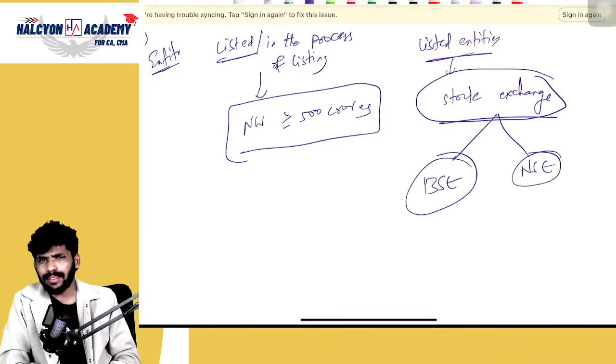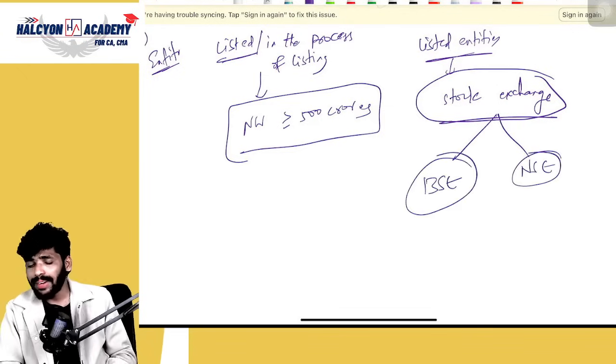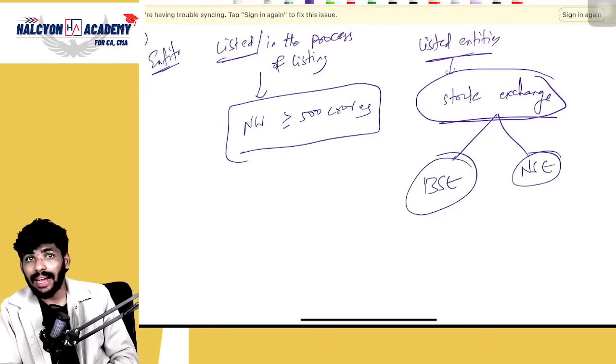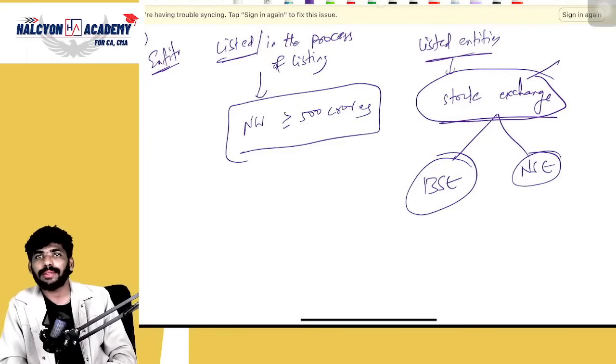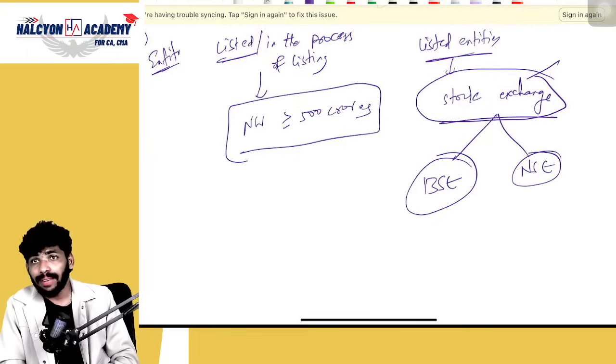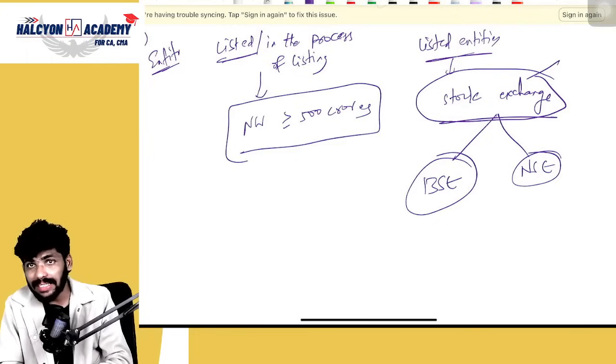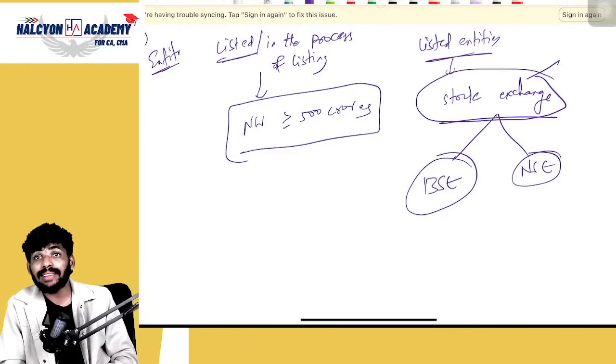Everyone should know about this. Bombay Stock Exchange and National Stock Exchange. They have to list their securities or shares in that stock exchange. From that date, once your shares are listed in that particular stock exchange, they will be traded in the market. Yes or no?